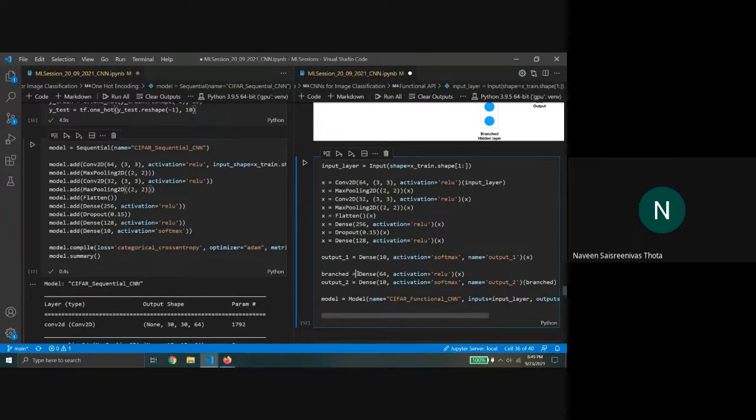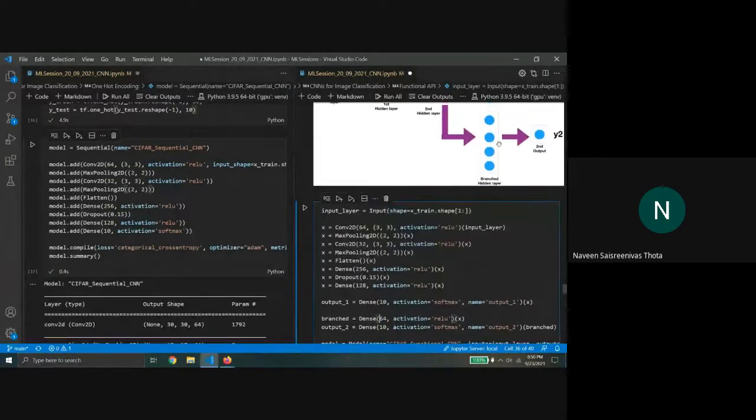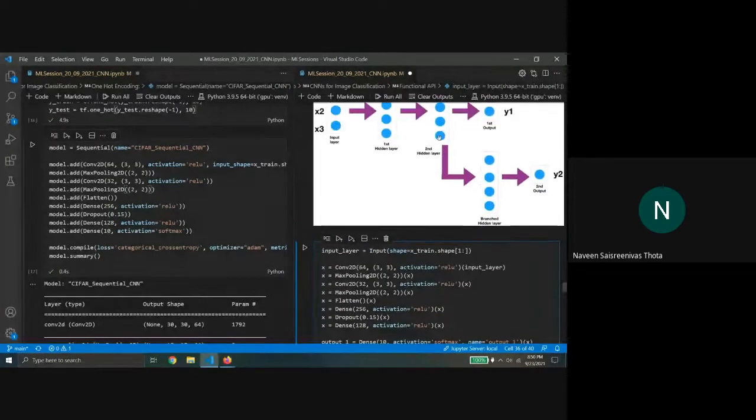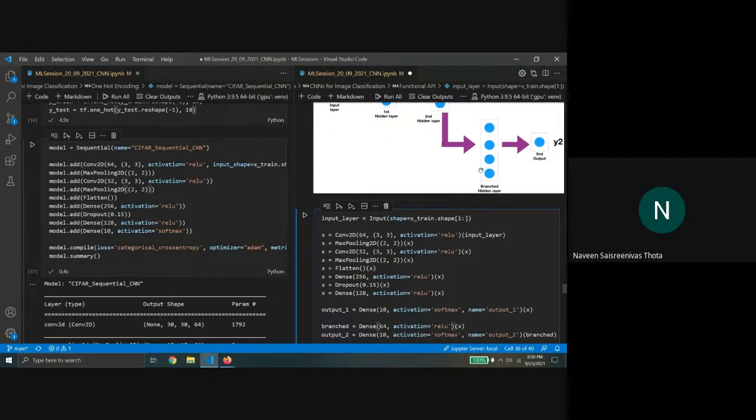Then I create another branch layer here, and I take this X and put it into this branch layer, and this time it's going to have 64. So this is the branch hidden layer. One X is directly going to output, and the branch hidden layer which I'm creating here has 64 neurons, and it takes X as input.